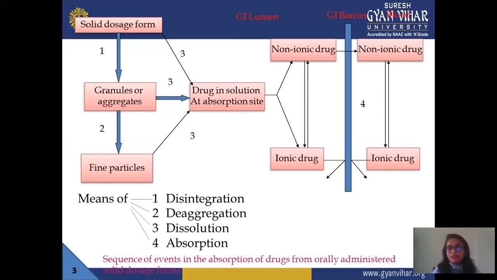Fine particles are smaller in size compared to granules and aggregates, and you know that the smaller the particles are, the greater the surface area and the greater the solubility or dissolution rate. So when it is converted into fine particles, there are more chances of absorption, disintegration or dissolution.